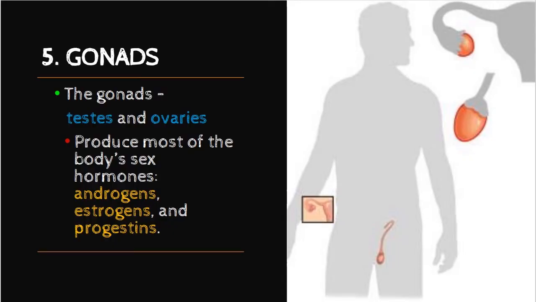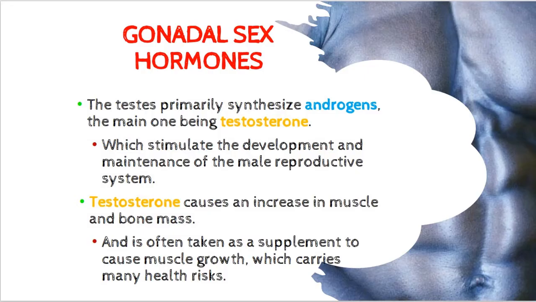Gonads: testes and ovaries. Testes and ovaries are responsible for producing most of the body's sex hormones, either androgen, estrogen, or progestin. Testes. The testes' primary function is to synthesize androgens, and one main androgen is testosterone, whose function is to stimulate the development and maintenance of the male reproductive system.